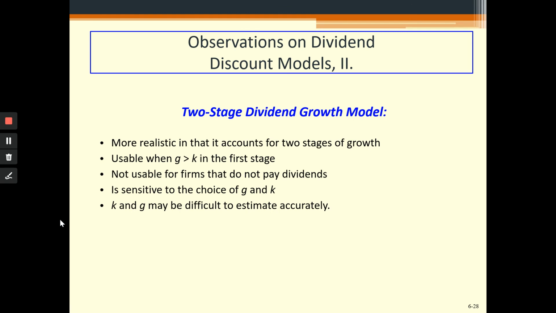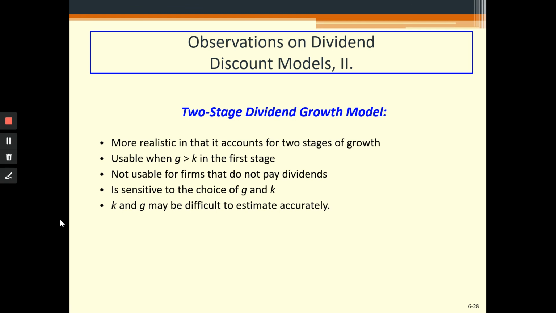Obviously it will have an impact on the growth of the dividend, and the growth of the dividend can go down and perpetually remain at a lower level. So the two-stage dividend growth model is more realistic compared to the perpetual dividend growth model.